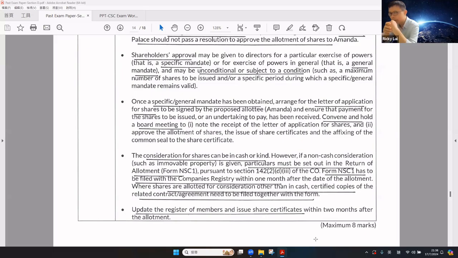The consideration can be in cash or in kind. For non-cash consideration, particulars must be set out in Form NC1, and the form should be filed with the CR within 1 month. A certified copy of the related contract and agreement needs to be filed for allotment of shares for non-cash consideration. Finally, update the register of members and issue the new share certificate within 2 months after the allotment.